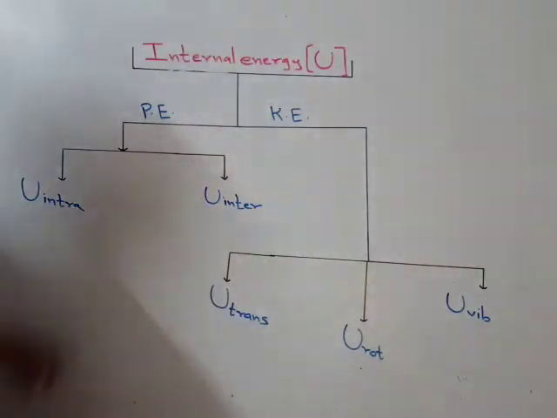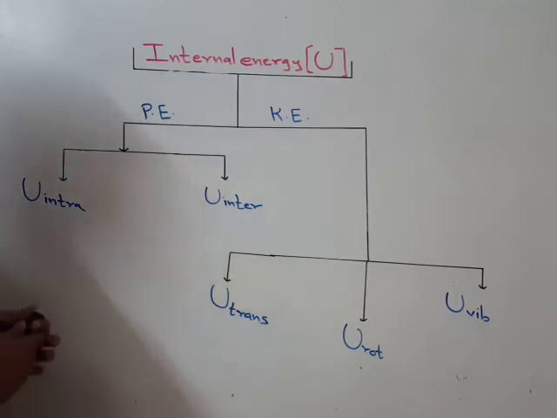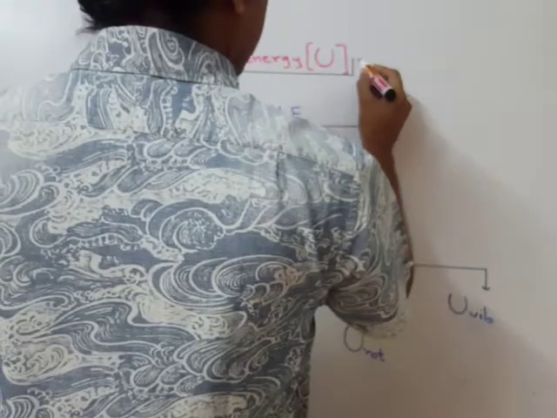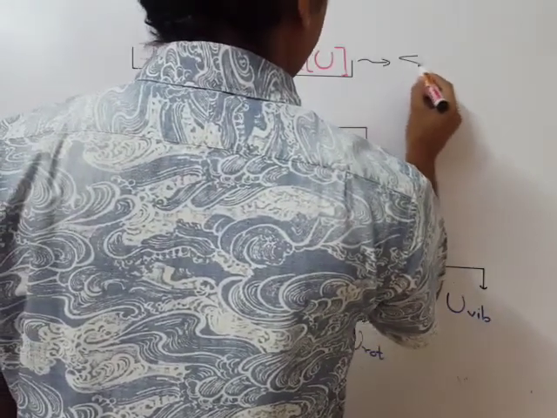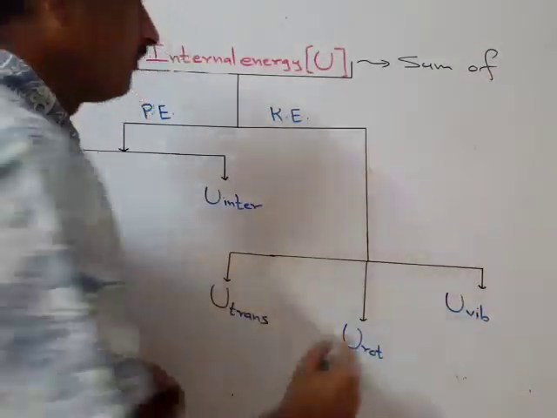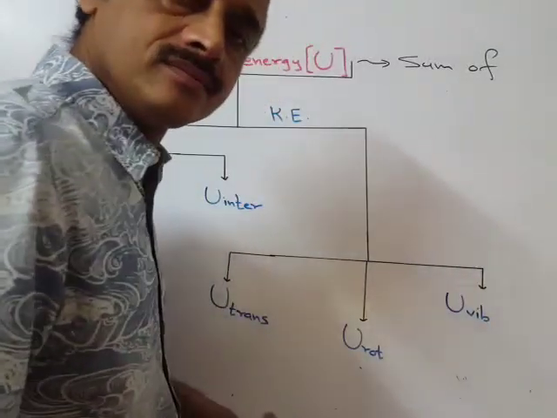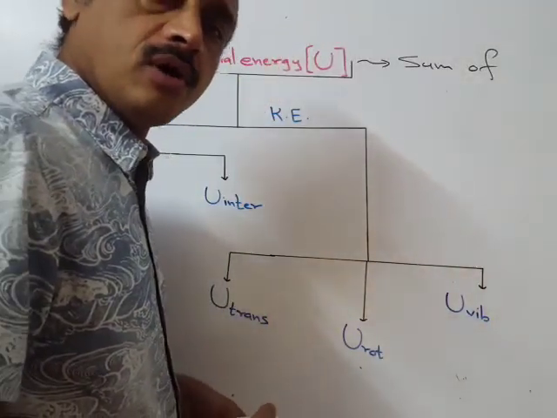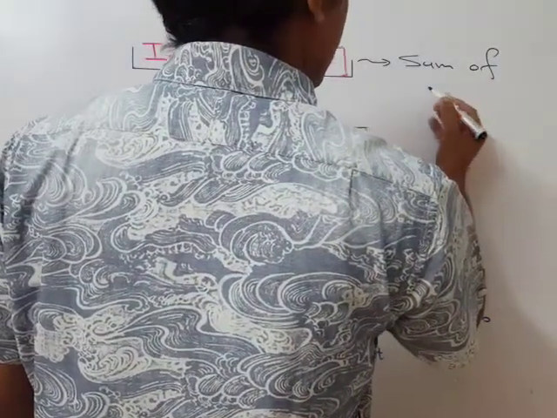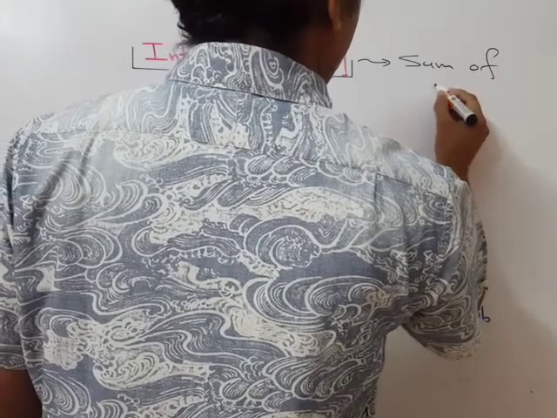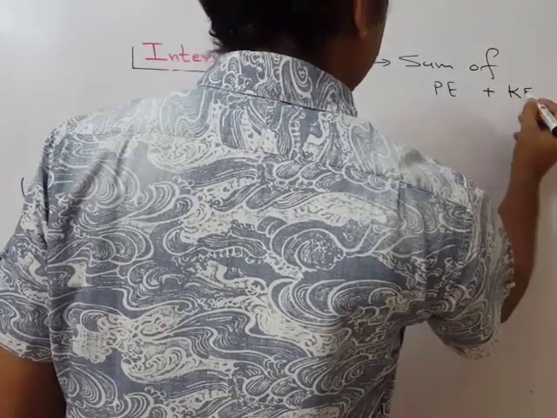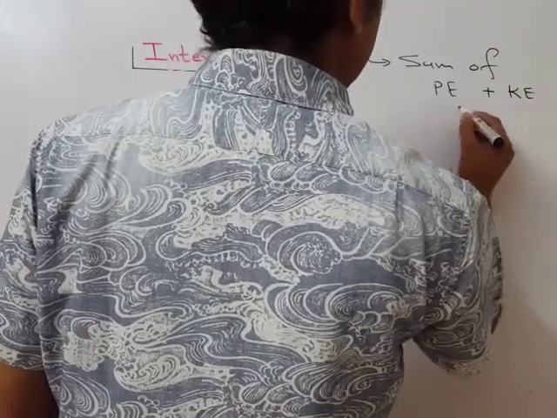Internal energy is basically defined as the sum of all forms of energies. Sum of all forms of energies means the sum of all forms of potential energy and all forms of kinetic energy in the system.